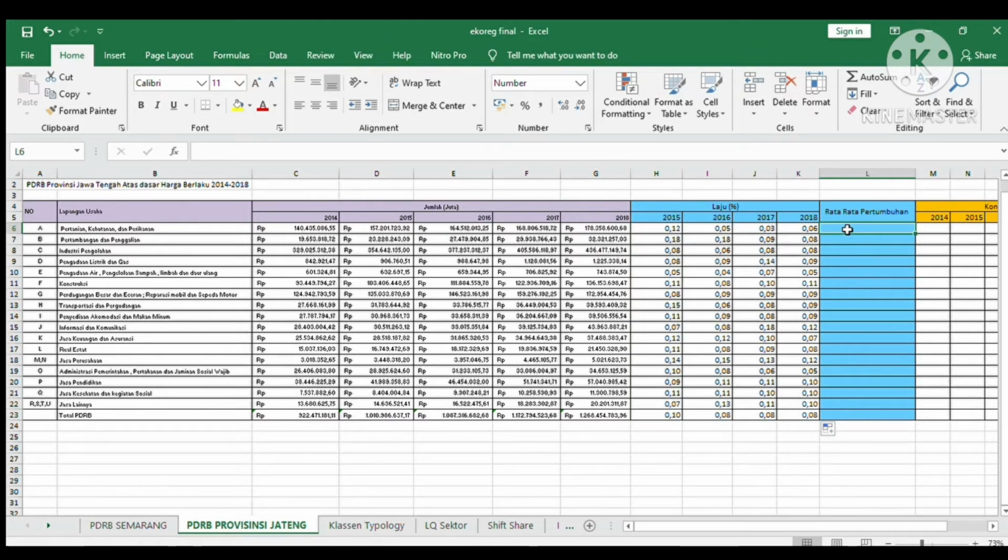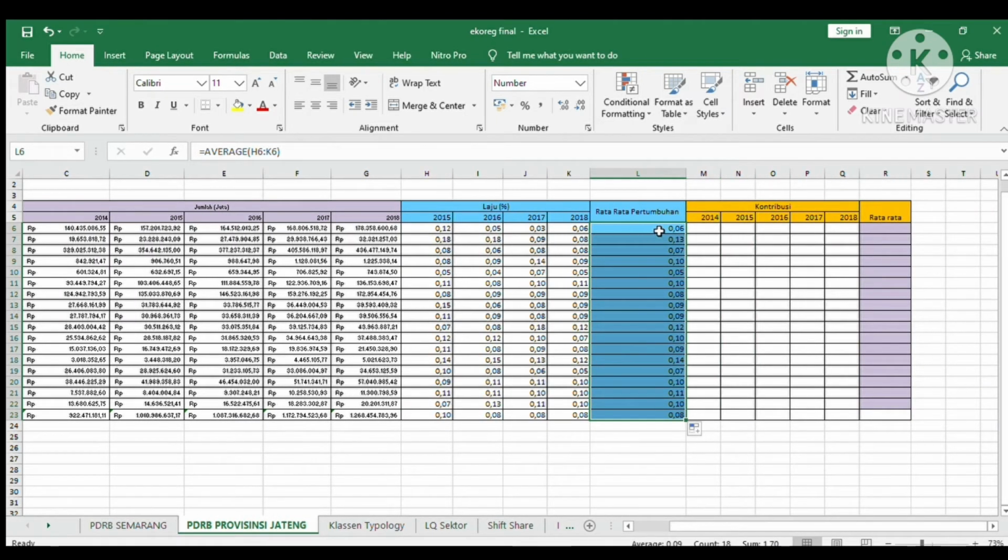and then calculate the average of the growth rate value from 2015 to 2018, and do it to all sectors to get the average value.